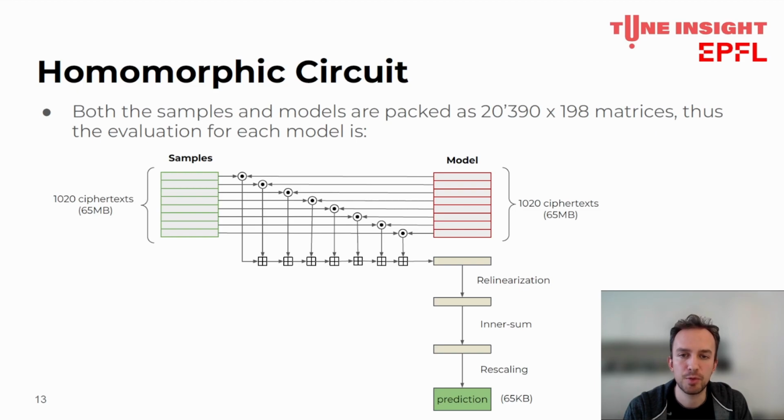However, we can delay the most expensive part of the multiplication, which is the relinearization, to a single one after the summation. Because each ciphertext encrypts up to 10 rows of the matrices, we still need to sum its internal rows. And then we rescale. The final result is a ciphertext of 65 KB for each phenotype to be predicted.